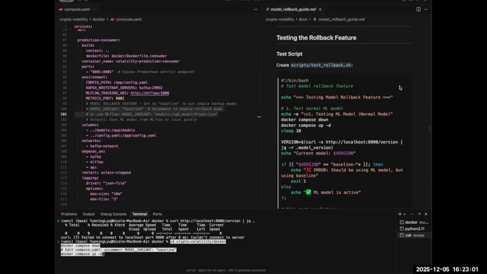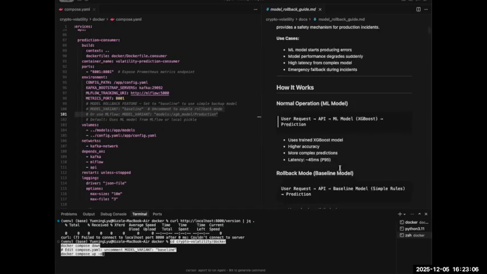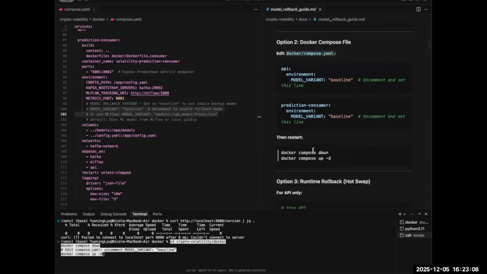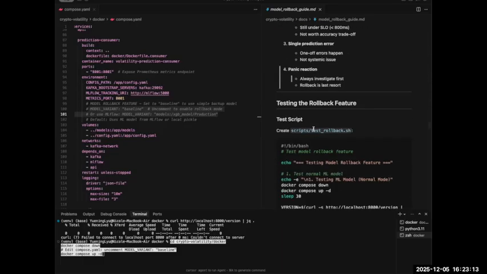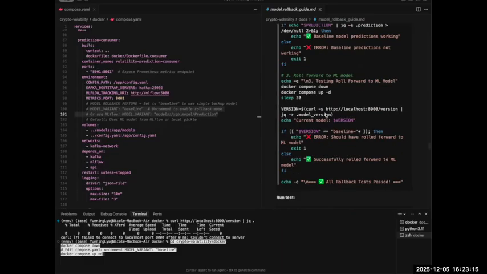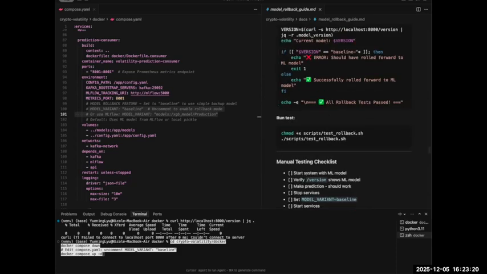And you can see on the right-hand side, we also have a model rollback feature guide for the user. It includes things such as when to use it, testing steps, and recovery procedures, and anyone on the team can execute a rollback very quickly. Rolling forward is super easy: just remove the model variant and restart. This rollback feature ensures we can maintain the service even when the ML model has issues.